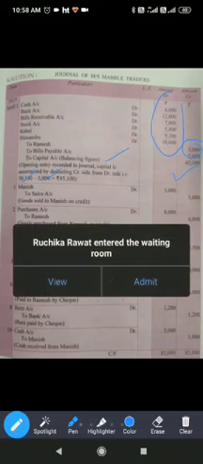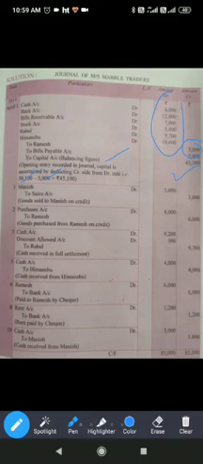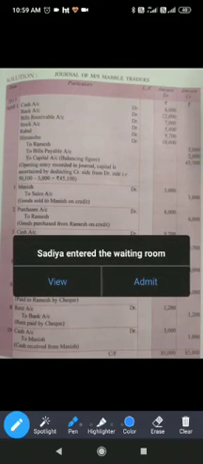Third one is cash received in full settlement from Rahul, rupees 9,200. Now from where this Rahul came? As you can see over here, Rahul is the debtor of rupees 9,700. He has to give us rupees 9,700. But how much amount he has given to us? He has given us only rupees 9,200. That means 9,700 minus 9,200, that means rupees 500 is the discount we have allowed to Rahul.